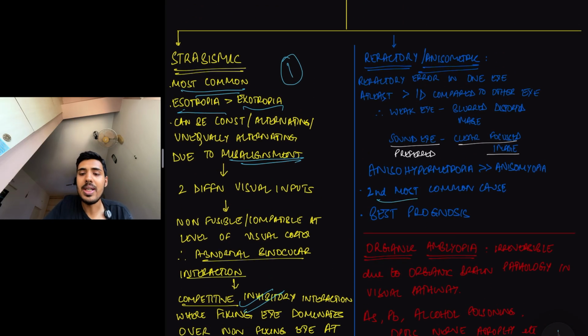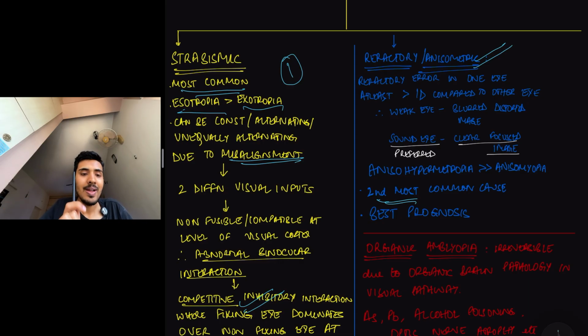Second most common is the refractive amblyopia or anisometropic amblyopia. Now this is simple. Both the eyes have refractive errors. But what is anisometropia? When the refractive error of one eye is different from that of the other eye. So let's say the difference is at least 1 diopter or more than 1 diopter.